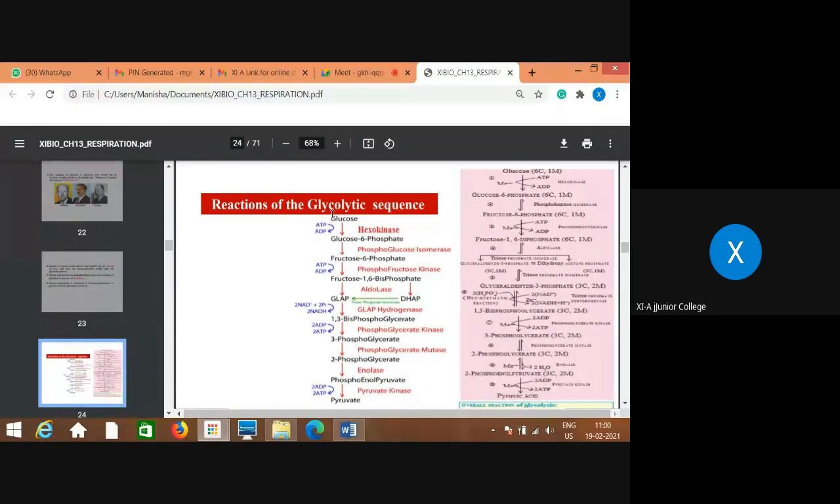Glucose to glucose 6-phosphate to fructose 6-phosphate to fructose 1,6-bisphosphate, then splitting, then phosphoglyceraldehyde and dihydroxyacetone phosphate, then 2 molecules of PGAL get converted into 1,3-PGA, then 3-PGA, then 2-PGA, then PEP, and then pyruvic acid, PA. These are all short forms I just used. Now in detail, whatever is given in your textbook, I will add. And you remember how many steps are shown? 10 steps are shown.